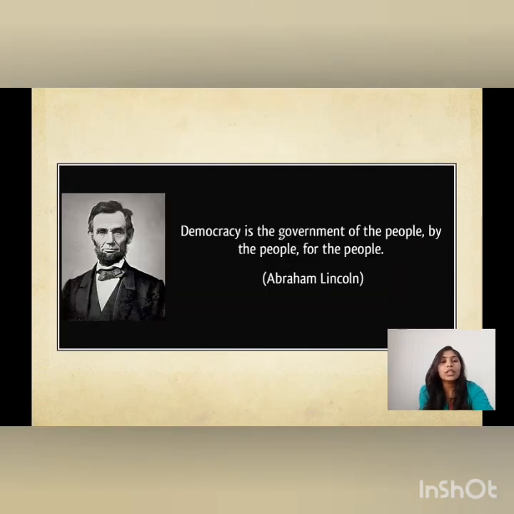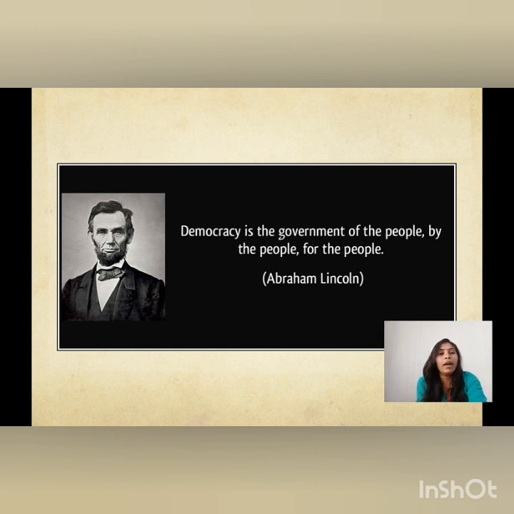Now students, the definition given by the famous person Abraham Lincoln, the ex-president of the USA: democracy is the government of the people, by the people and for the people.